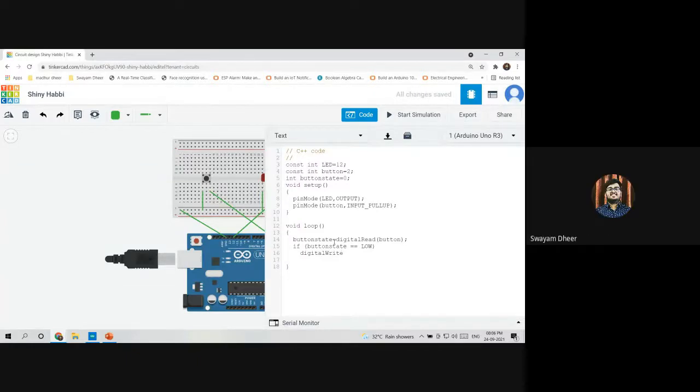Exactly. So now we are giving the LED its value, that it should be high. So we are writing to the LED that, okay, you should be high. So it will be digitalWrite LED, that is the pin, comma HIGH. Is it clear? Should I move ahead? Yeah.